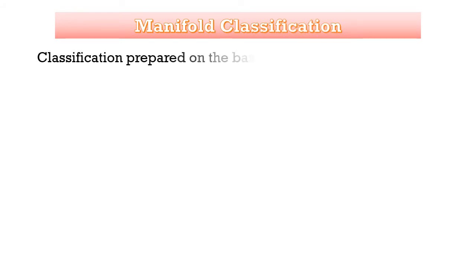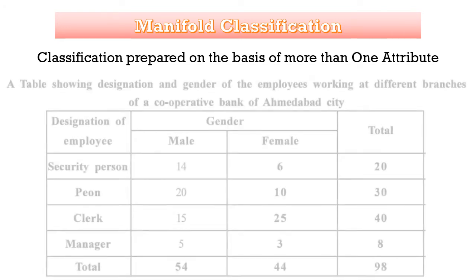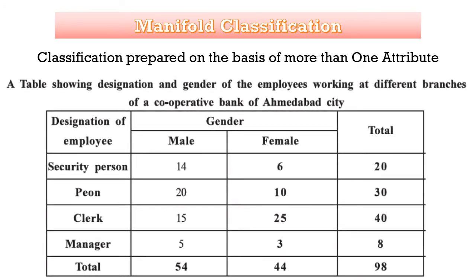Manifold classification is a classification prepared on the basis of more than one attribute. It is very simple. If there is something more than one, then we call it manifold classification. Let us take an example, a table showing designation and gender of the employees. In the question itself, designation and gender. Two attributes are there in the question, designation and gender of the employees working at different branches of a cooperative bank of Ahmedabad city.